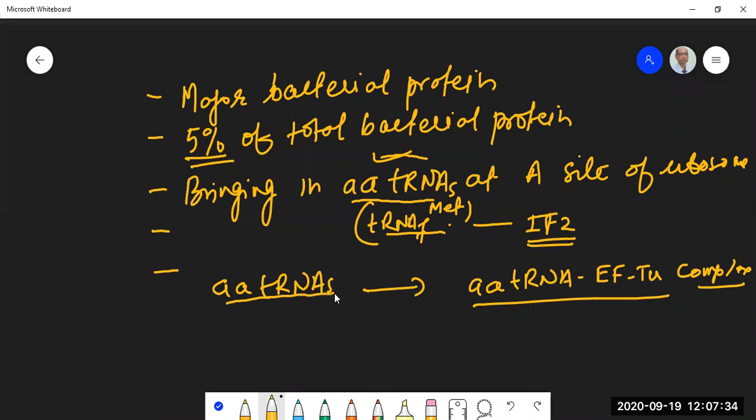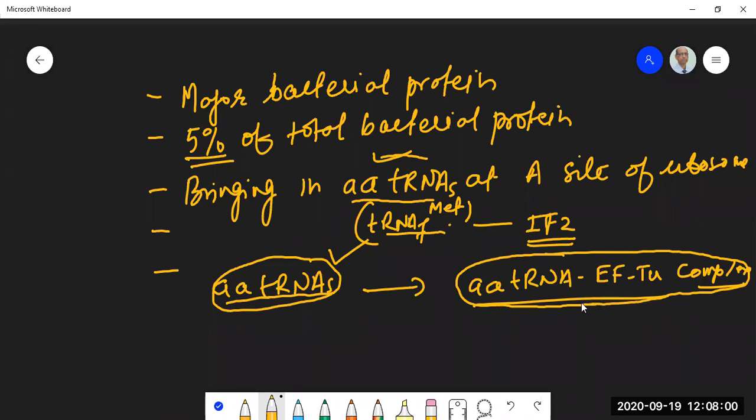So you have free amino acids. So we understood that free amino acids cannot participate directly in the protein biosynthesis. So these amino acids are pre-activated and they're charged on the tRNAs. So you have a pool of amino acid tRNAs. Now what I'm saying is that instead of maintaining a pool of free amino acid tRNAs, bacteria maintains a pool of amino acid tRNAs bound to the elongation factor.